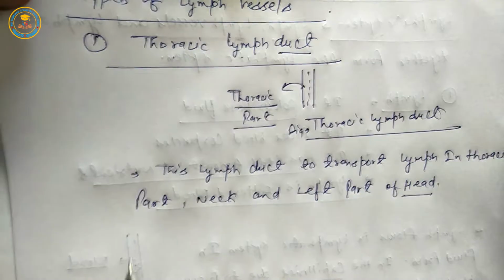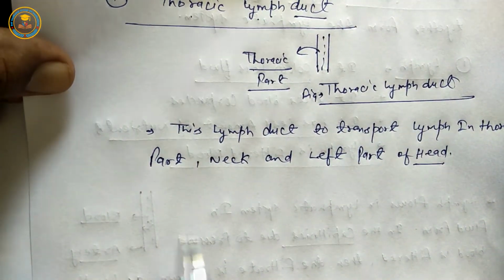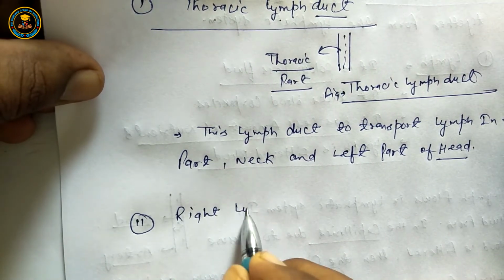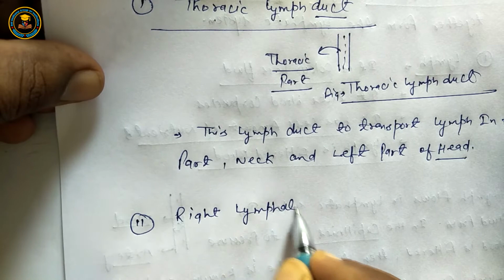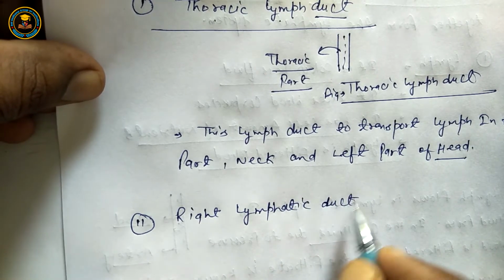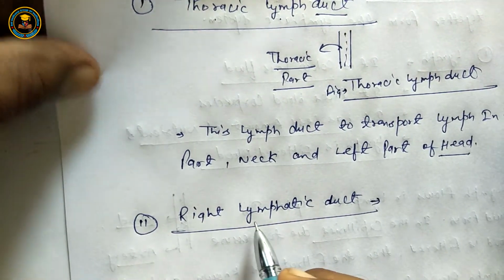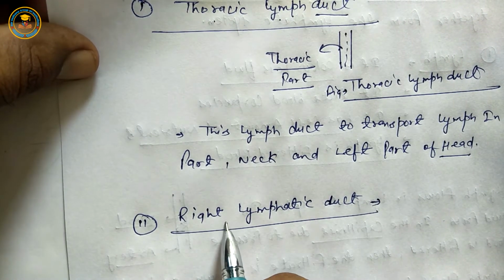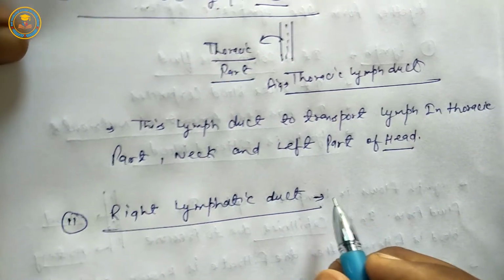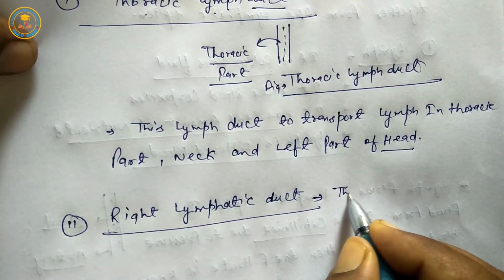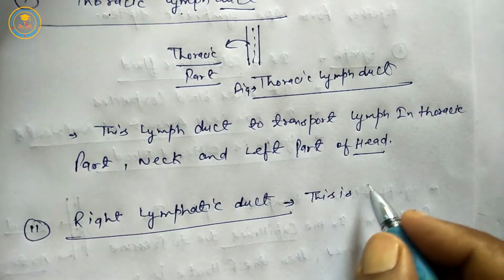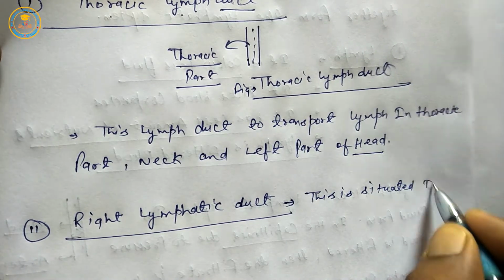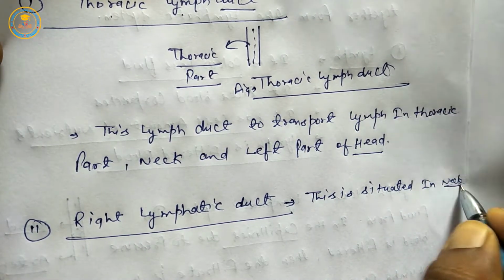Next is the right lymphatic duct. It is a type of lymph vessel. It is situated in the neck part.